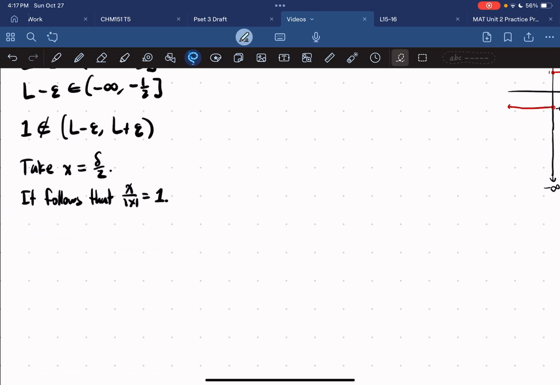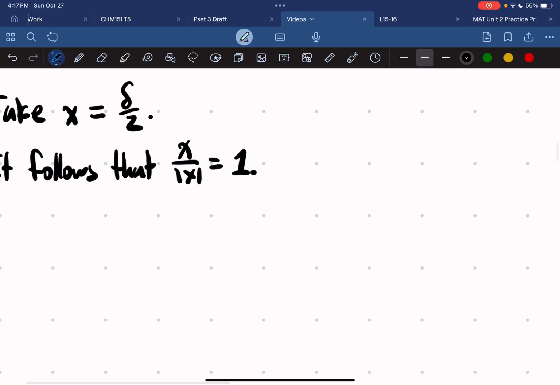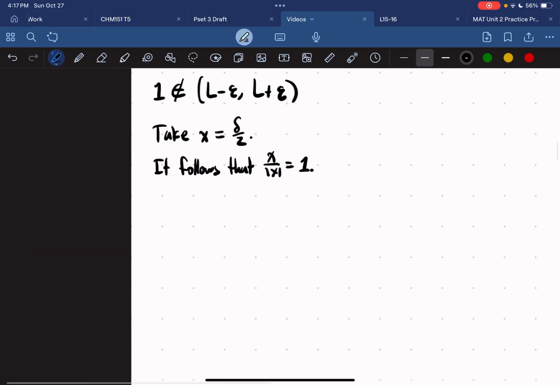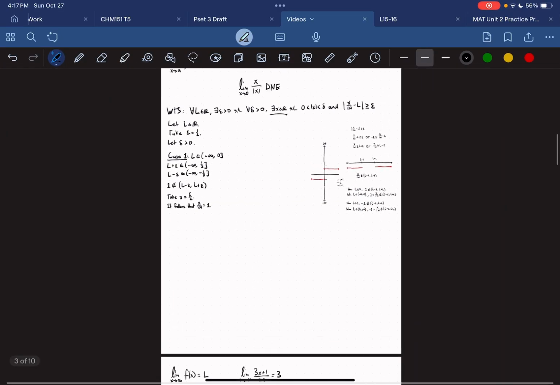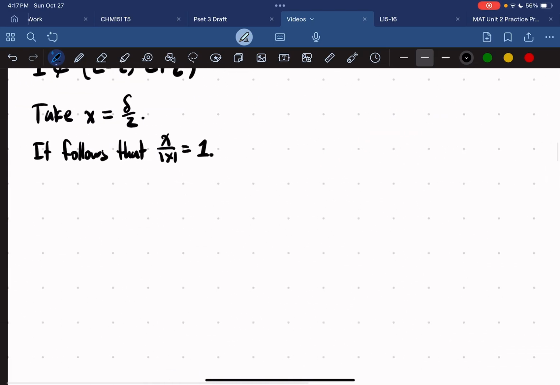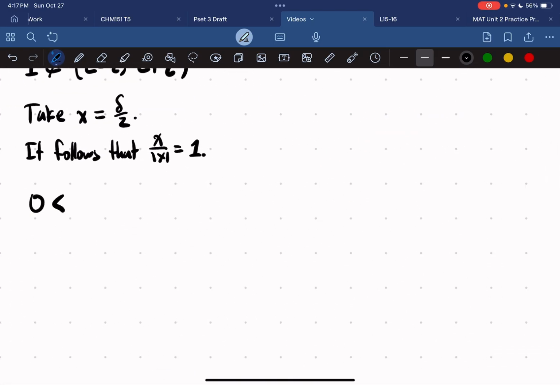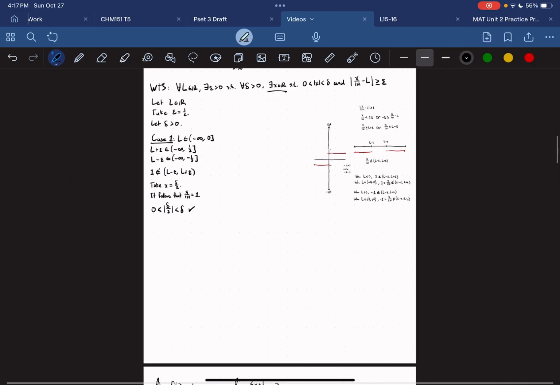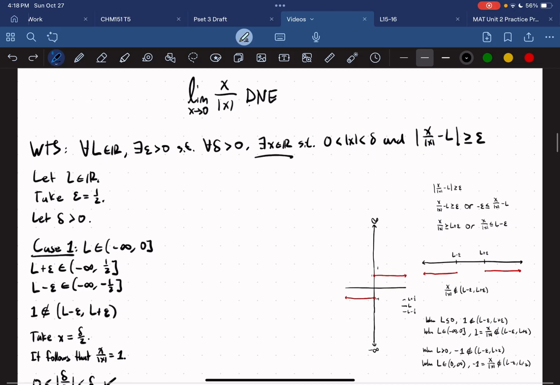So now we're saying, okay, we take a positive x, and we know that x over absolute value of x is 1. So now we can bring it back to our conclusions. 0 is less than absolute value of delta over 2, which is less than delta, right? Check. This is number 1 that we have to prove.